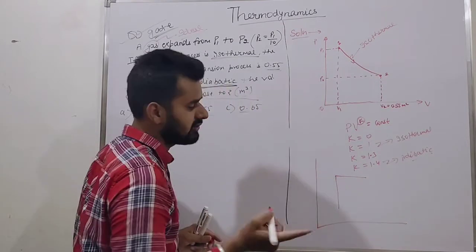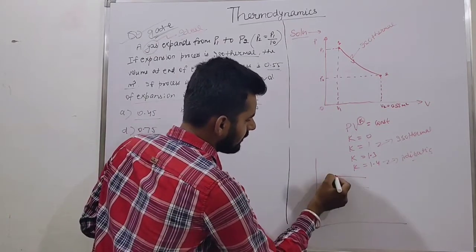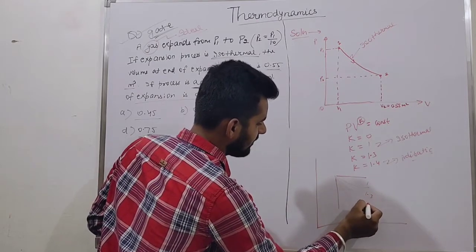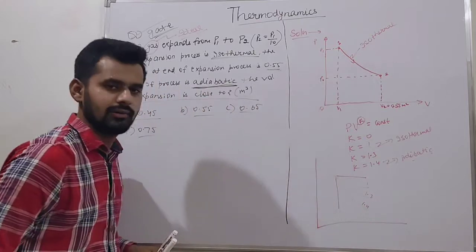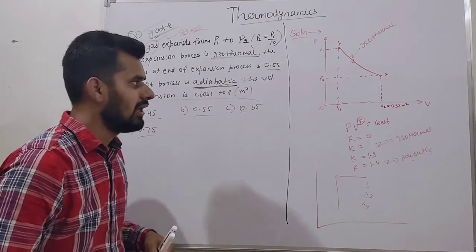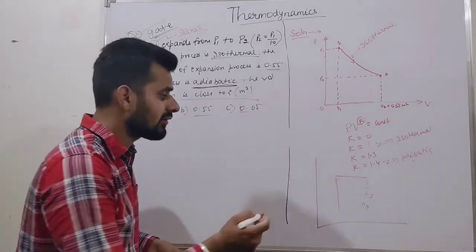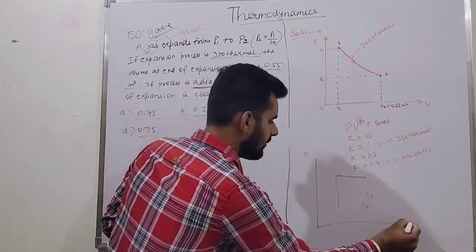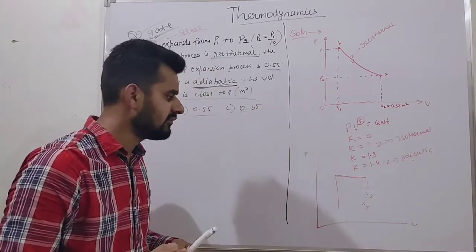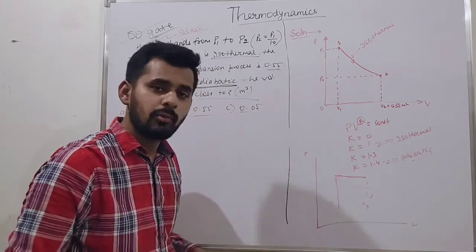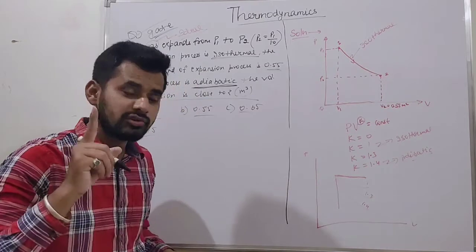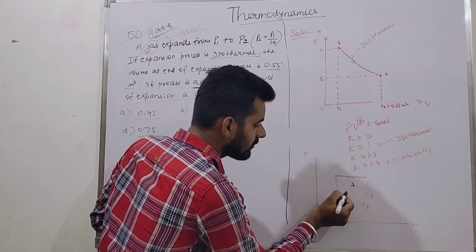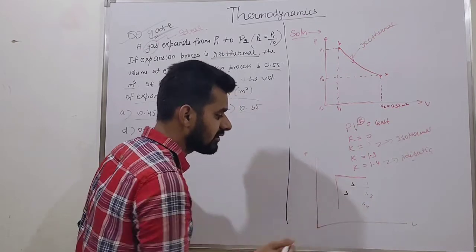I will explain you a simple trick. First, second, and third: this is k equal to 1, this is 1.3, this is 1.4, friends. Now just apply the same here. See, this is the PV diagram of expansion. We already described it. What is the noticeable point in that? This is a constant temperature process and this is an adiabatic process.